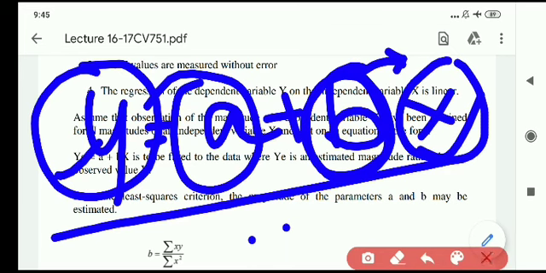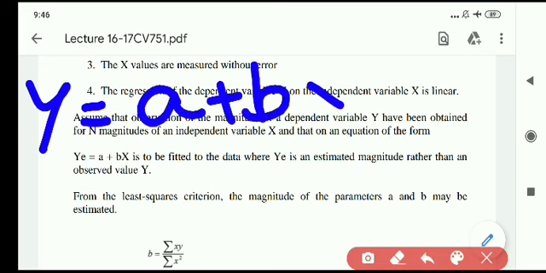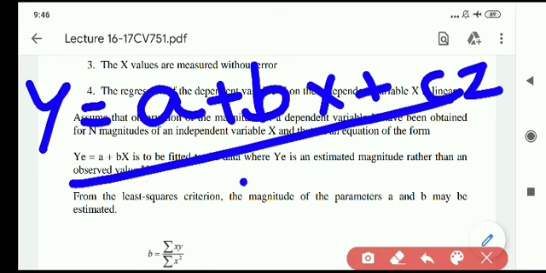The best example for a multilinear regression equation is y = a + bx + cz. This is the ideal example. Here y is the dependent variable, x and z are independent variables, and a, b, c are the constants with respect to those particular independent variables.